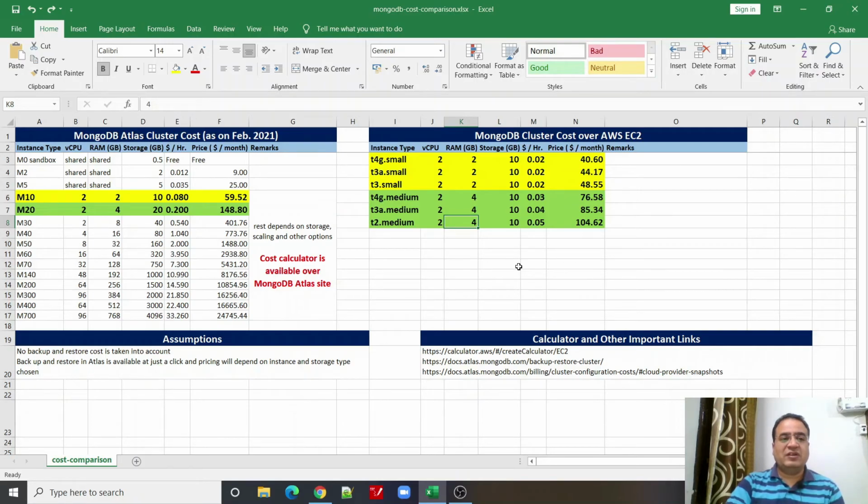I personally feel that MongoDB Atlas is good, which again uses any of the major cloud providers like AWS, GCP, Azure. You again end up using AWS only, but that is their fully managed service.